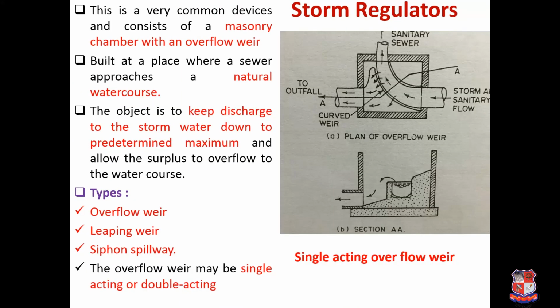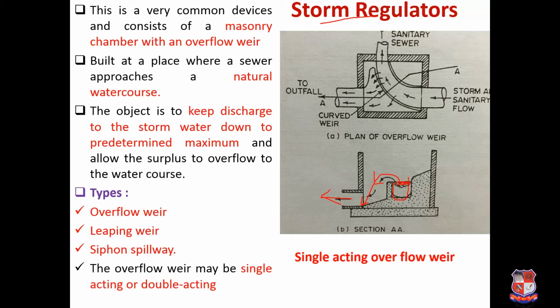So if it exceeds its capacity, then we have to provide a storm water drain to regulate its flow. So here you can see that this particular section has this much capacity. So automatically if some storm water is exceeding, it will overflow and meet the nearby water course. So this is called the single acting overflow weir.